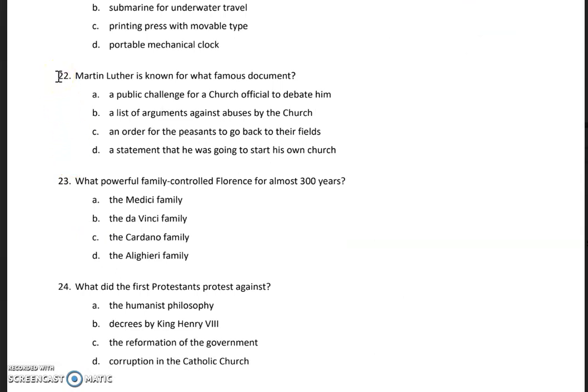Number 22, Martin Luther is known for what famous document? A, a public challenge for a church official to debate him. B, a list of arguments against abuses by the church. C, an order for the peasants to go back to their fields. D, a statement that he was going to start his own church.